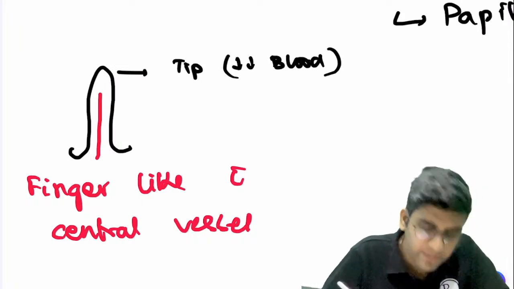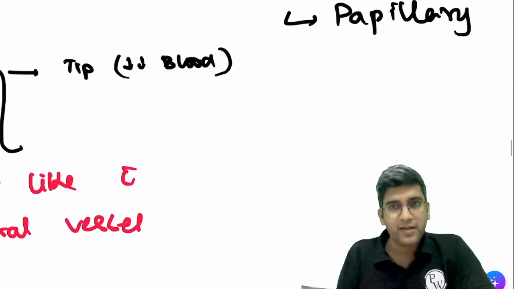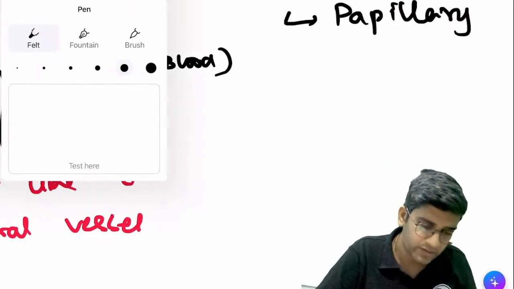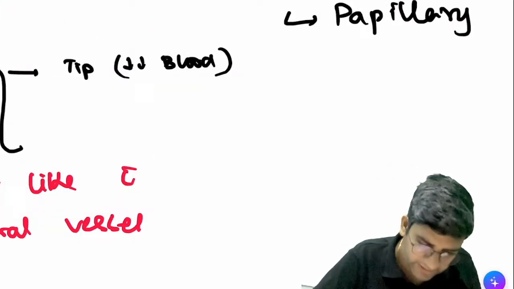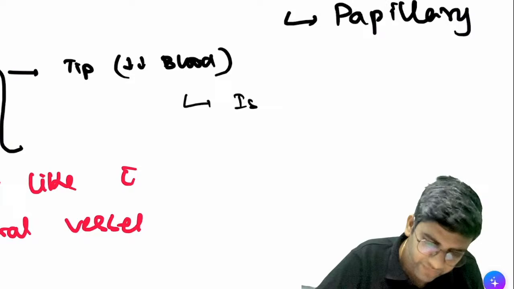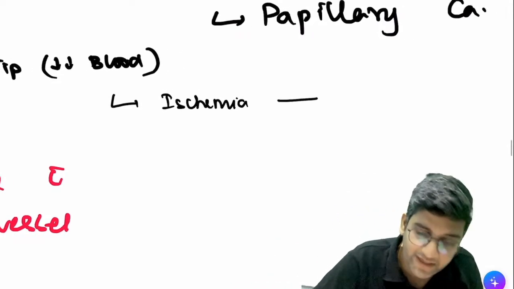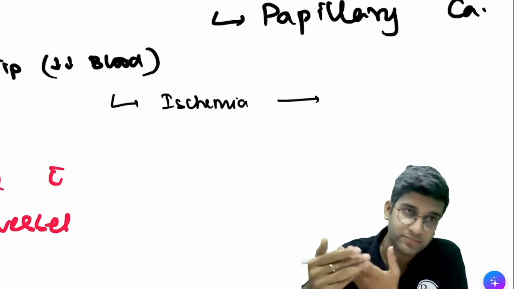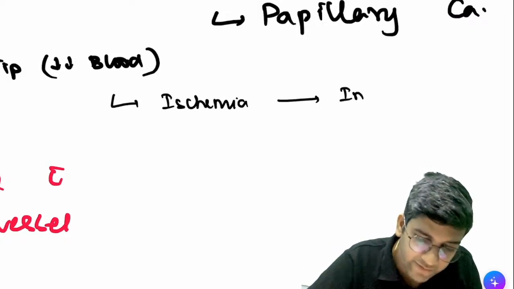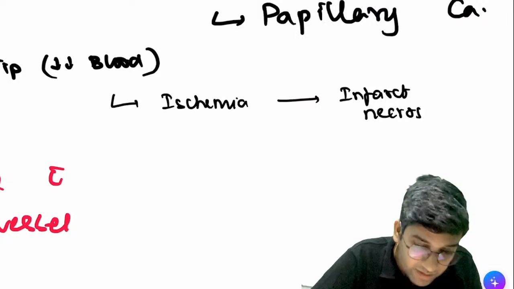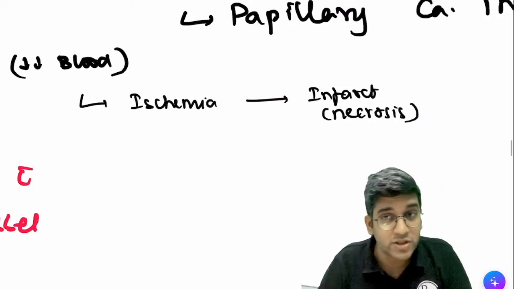When the tip has less blood supply, can I say there's a chance the tip can undergo ischemia? Definitely, right? Is there a possibility of infarction in the long term? Possible. If there is an infarct, can I have a necrosis? Possible.